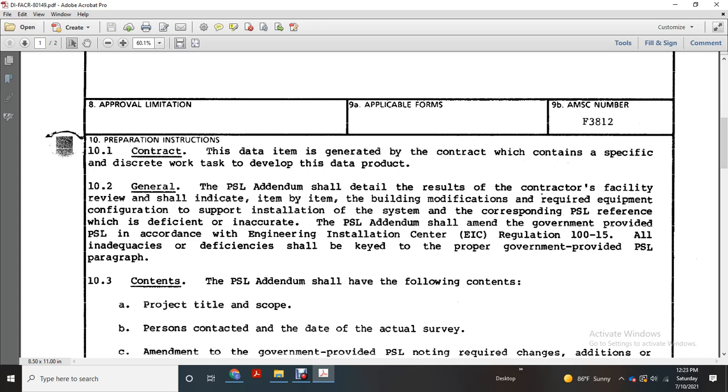letter in accordance with the Engineering Installation Standard Regulation 105. Correction, 115. That's the Engineering Installation Center Regulation 115. All inadequacies and deficiencies shall be keyed with the proper government paragraph provided with the program support letter addendum.